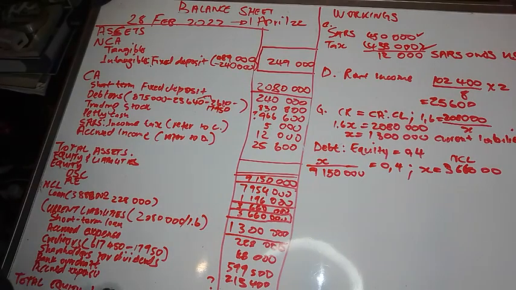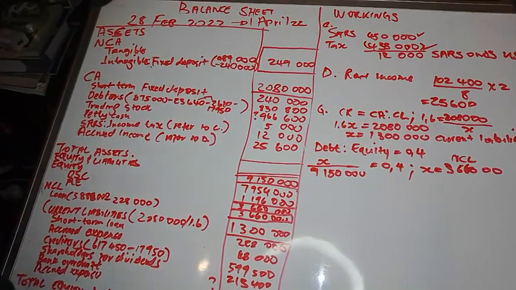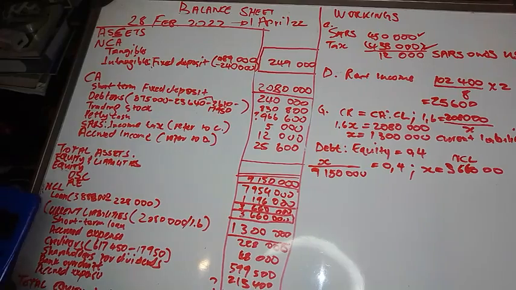So we will see if equity and liabilities are equal. Then if they are not equal, it means we must find tangible assets, right? Now we take 1,300,000. Remember, we're calculating the balancing figure, which relates to the bank overdraft.